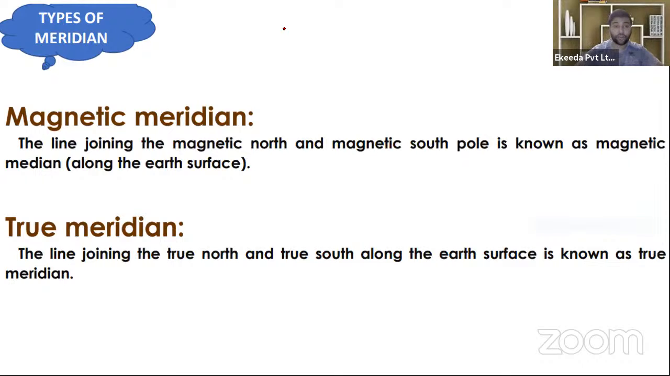Yes, we are going to start with the geomatics engineering, in which today's topic is types of meridian and declination. Now, is there anyone who has the idea of what is meridian? Just tell me what is meridian.